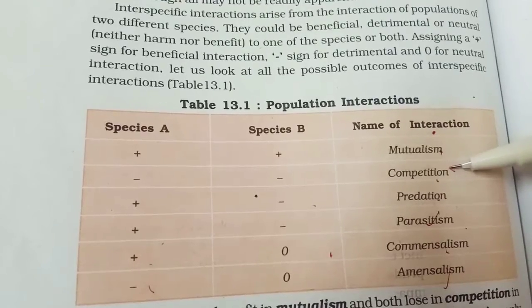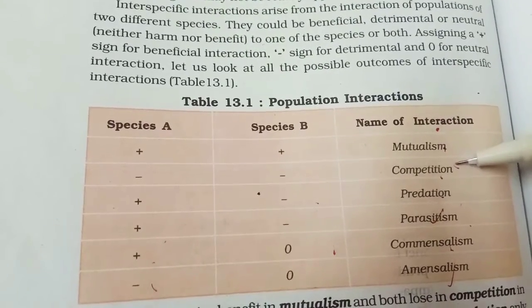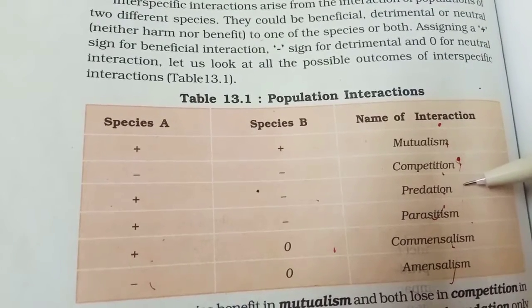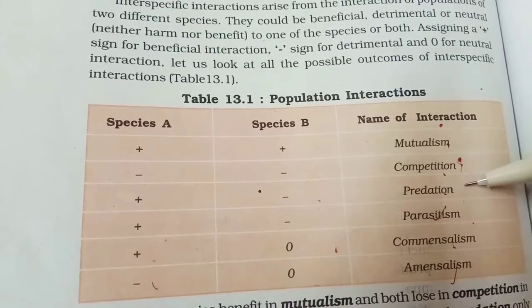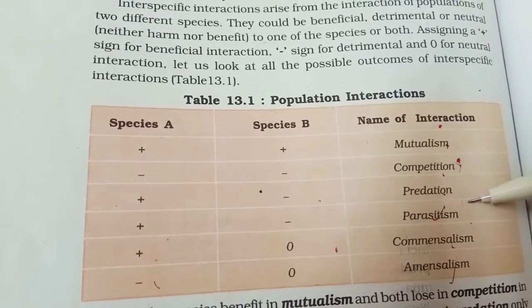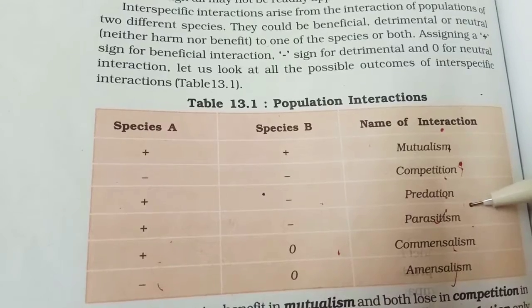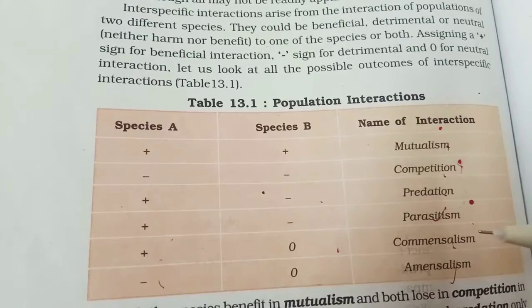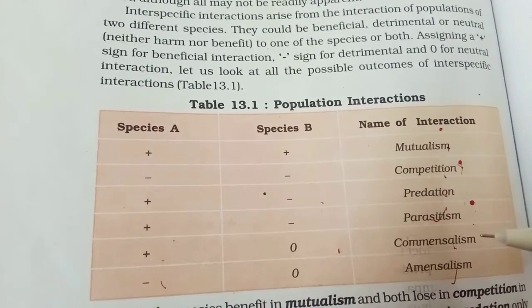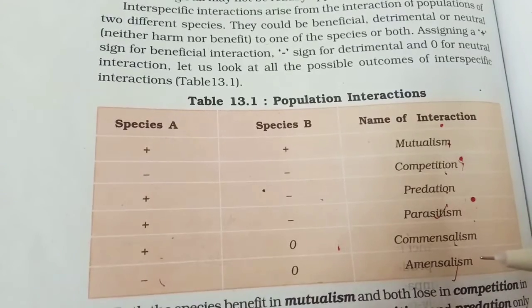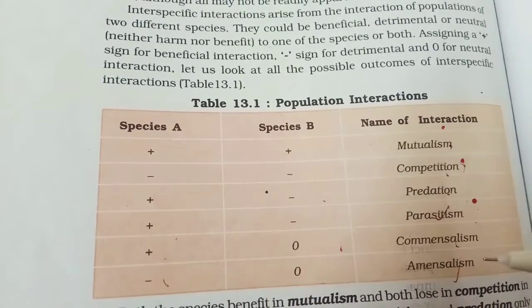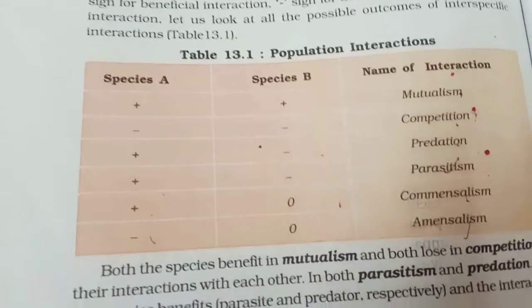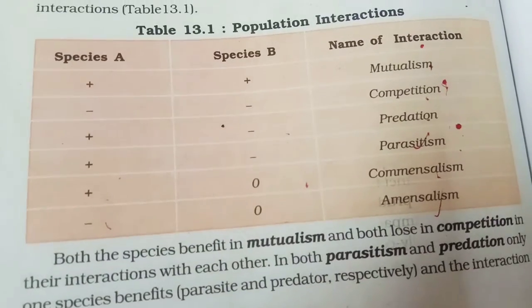And if both organisms have a negative or harmful impact on each other, that is called competition. If one species is benefited, other will be harmed, this will be predation. And if one is benefited and other is harmed, this may be parasitism, in which one organism may act as parasite. And the type of interaction in which one organism is benefited, other has no effect, that is commensalism. And another type of population interaction in which one species gets harmed and other has no effect, this is called amensalism. So today basically I'm going to discuss the examples of this interaction.